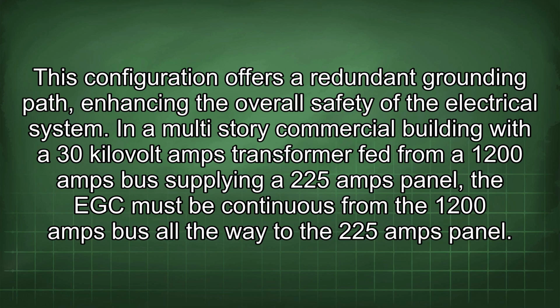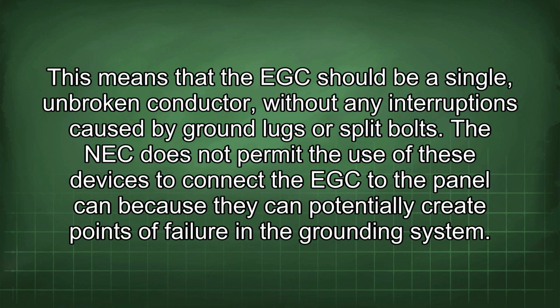In a multi-story commercial building with a 30 kV transformer fed from a 1200 amps bus supplying a 225 amps panel, the EGC must be continuous from the 1200 amps bus all the way to the 225 amps panel. This means that the EGC should be a single, unbroken conductor without any interruptions caused by ground lugs or split bolts. The NEC does not permit the use of these devices to connect the EGC to the panel can because they can potentially create points of failure in the grounding system.